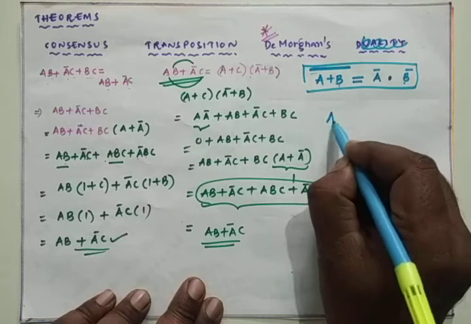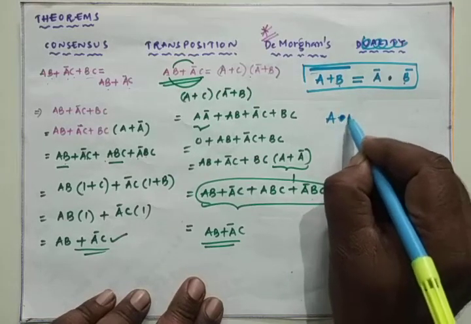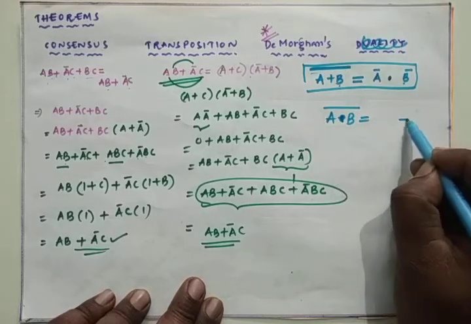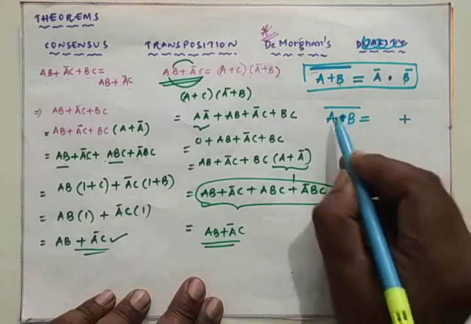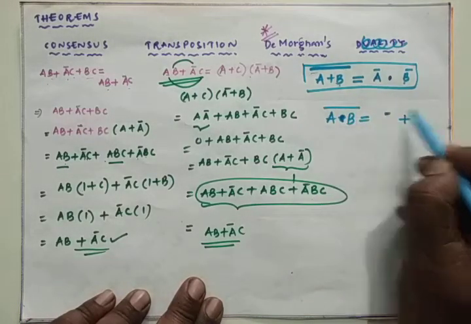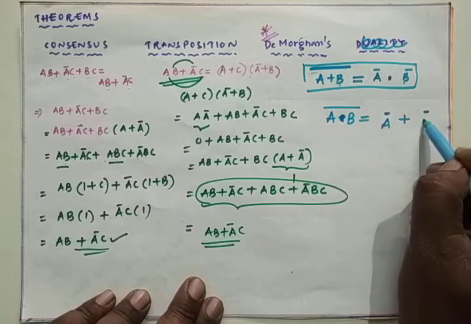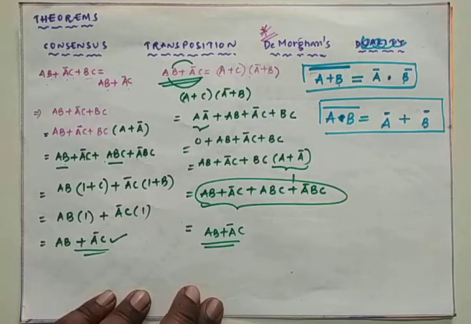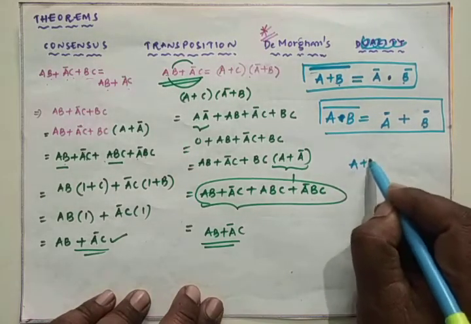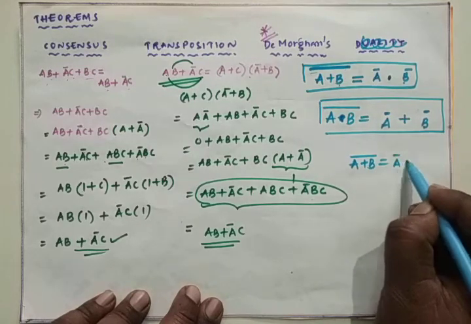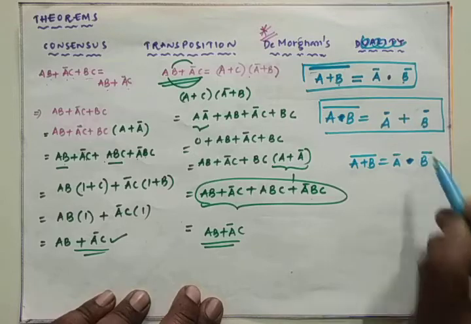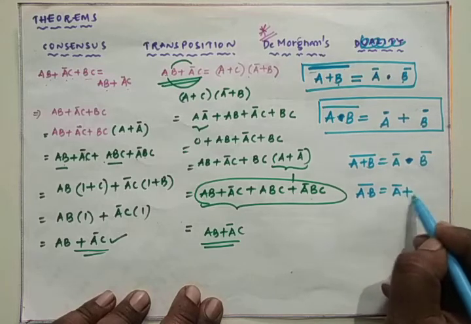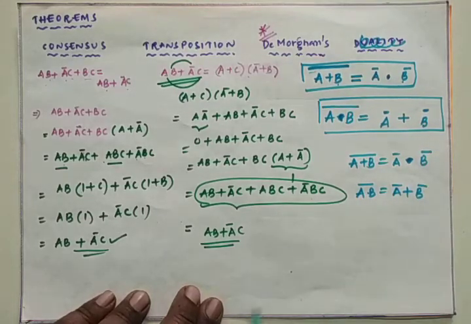Another form of De Morgan's law is A dot B whole bar. Here the operator is AND, so it will be converted into OR. Then the whole complement will be converted into individual complements, that is A bar plus B bar. So there are two cases in De Morgan's law. One is A plus B whole bar equals A bar into B bar. Another one is A dot B whole bar equals A bar plus B bar. This is De Morgan's law.